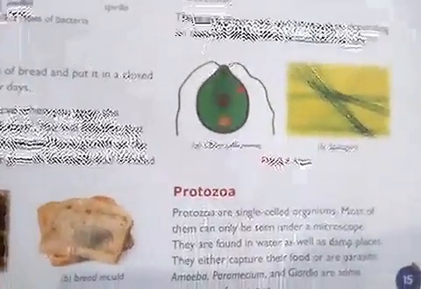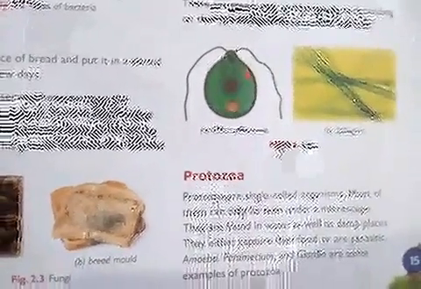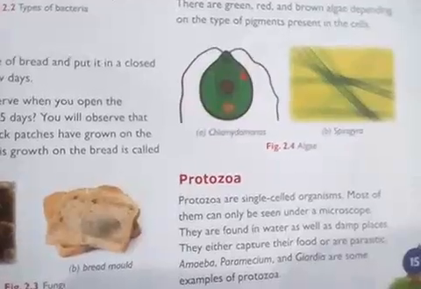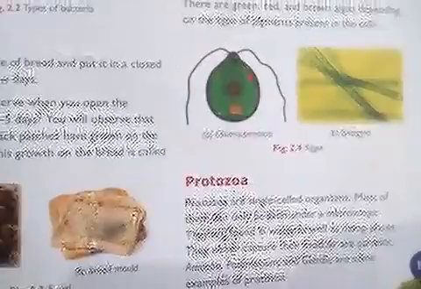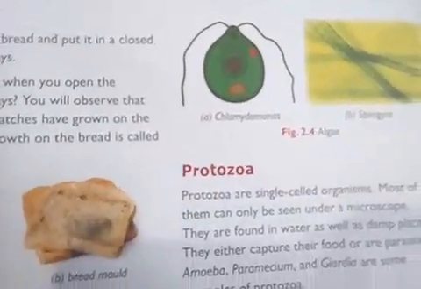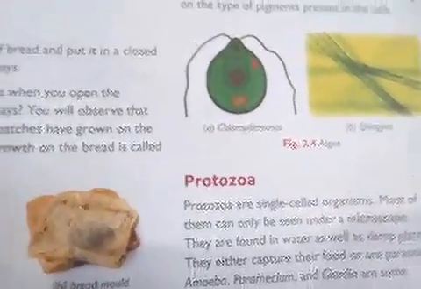Then we have protozoa. Protozoa are unicellular organisms. These are usually found in damp places. They either capture their food or are parasitic. So that means they can either, they are either parasitic, means they are able to